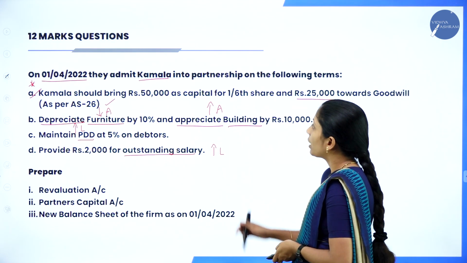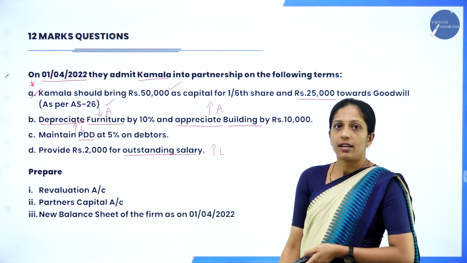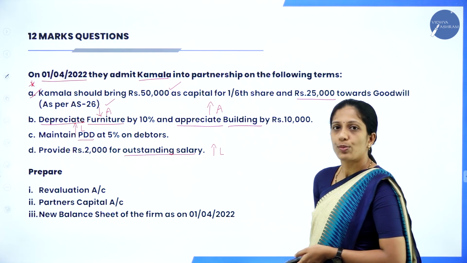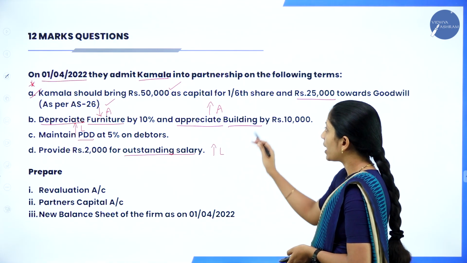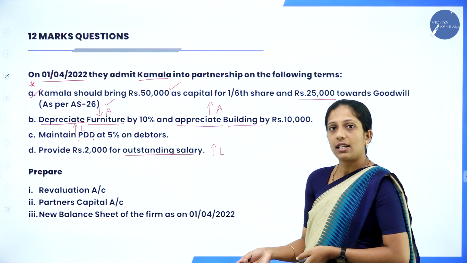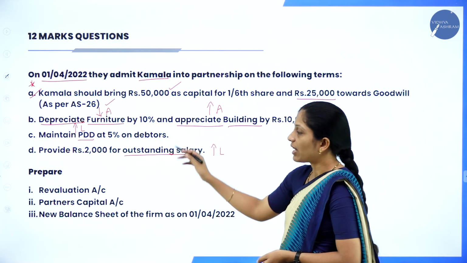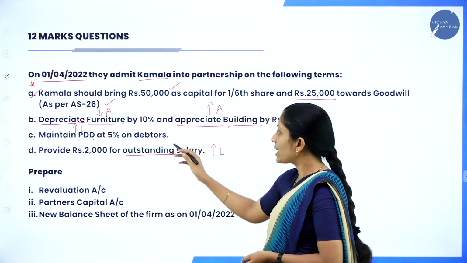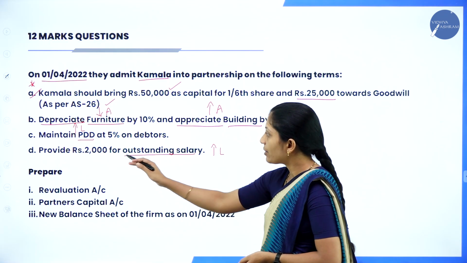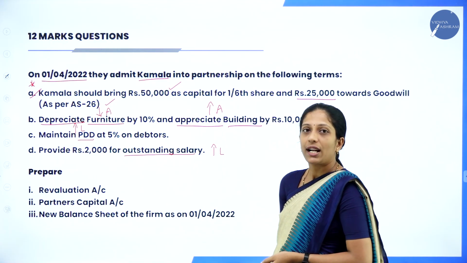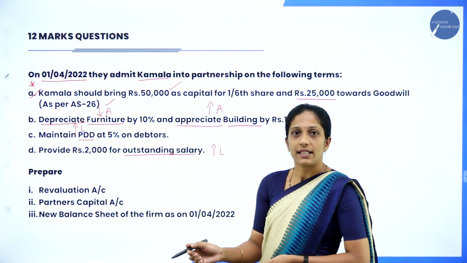Coming to the first one, Kamala should bring. Yes, we have taken under partners capital account as well as in the balance sheet we have added to cash. Depreciate furniture and appreciate building. Yes, we have taken under revaluation account once and in the balance sheet. Maintain PDD at 5% on debtors. We have taken twice, once in revaluation account and once we have deducted in the balance sheet. Provide 2,000 for outstanding salary. We have taken in the revaluation account, but we have not taken in the balance sheet.